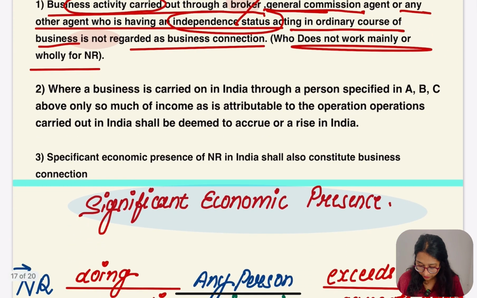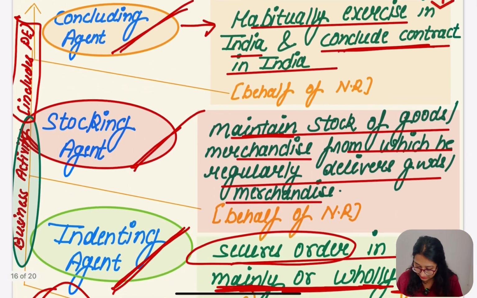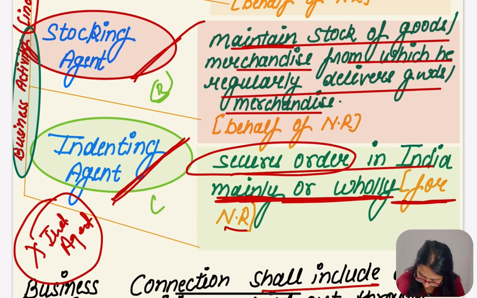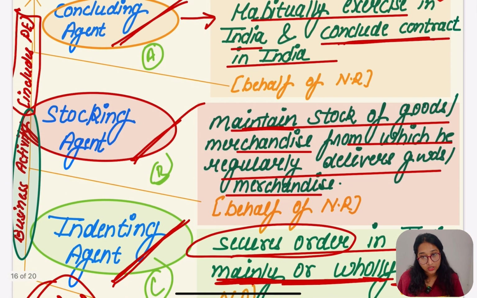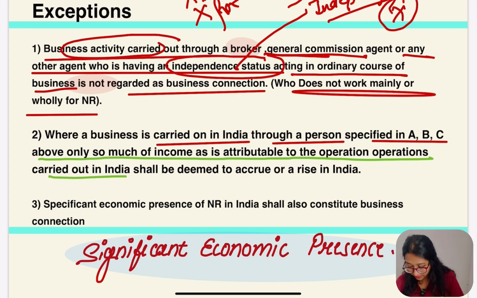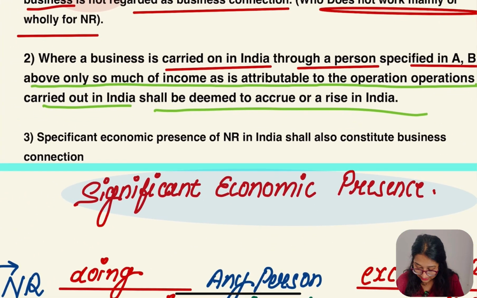Let's go for the second, which says where a business is carried on in India through a person specified in ABC. Which ABC? These people are ABC. We are talking about A, B and C: concluding, stocking and intending. So what are they saying now? Where the business is carried on in India through a person specified in ABC above, only so much of income as is attributable to the operations carried out in India shall be deemed to accrue or arise in India. Okay.